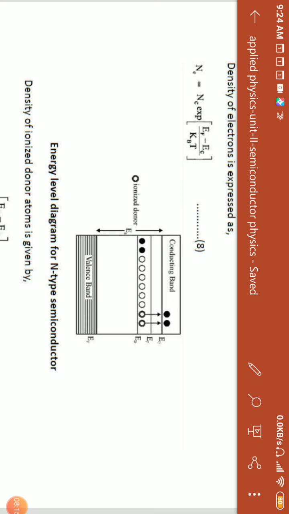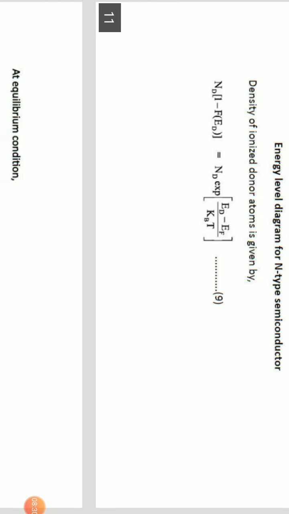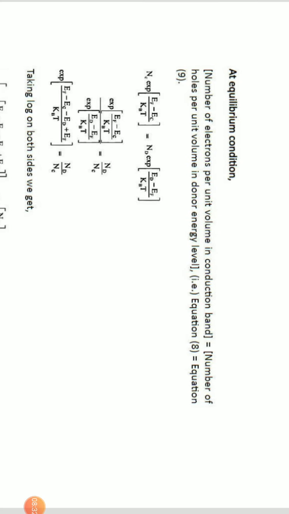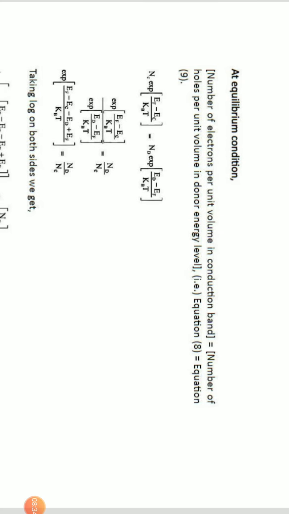And here what is happening is the donor level is donating the electron. Because it is donating an electron, it has a smaller number of electrons, and a lack of an electron is nothing but producing a hole. Therefore the holes are produced in the donor level and electrons are produced in the conduction band. Therefore ND into (1 minus f of ED) equals ND into exponential of (ED minus EF) by kT. So at equilibrium conditions, the number of electrons produced in the conduction band is equal to the number of holes in the donor level. Therefore, NC into exponential of (EF minus EC) by kT equals ND into exponential of (ED minus EF) by kT.